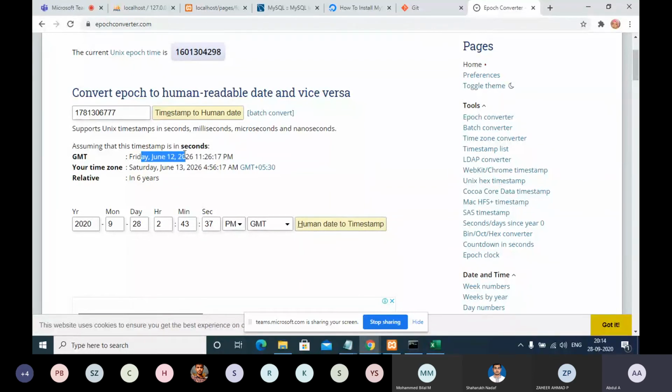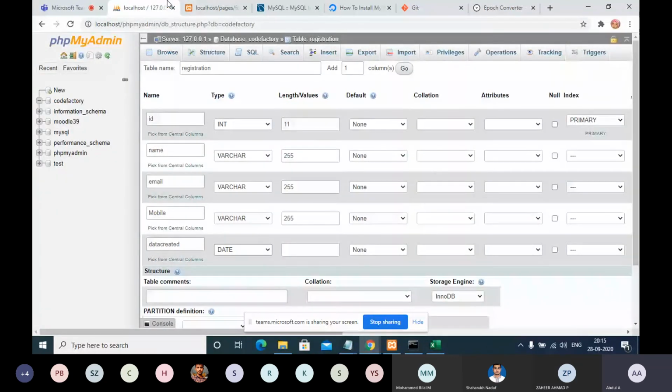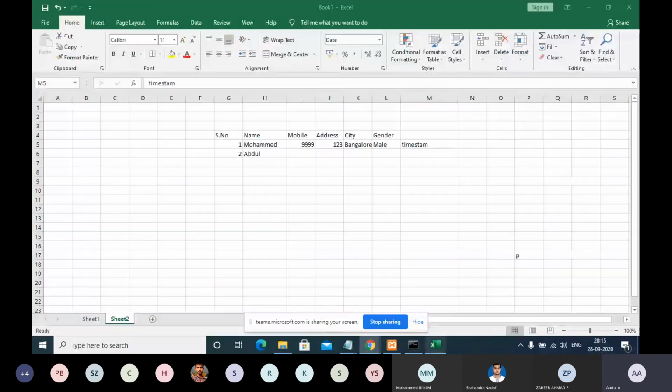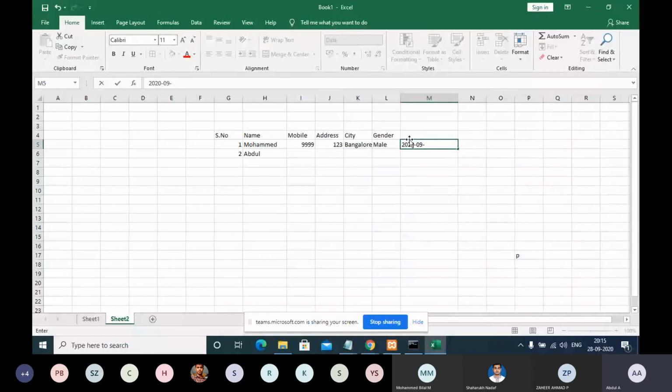Friday, June 12, 2026. So every date and time has a timestamp. It has a unique timestamp. Okay, so we are capturing our time log in many ways. One is date, one is the date type. For example, if I am just showing a date, I can retrieve the date and display it only in this format, which will be 2020-09-28.